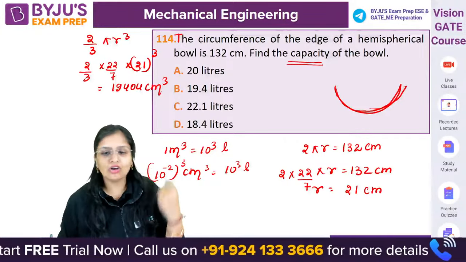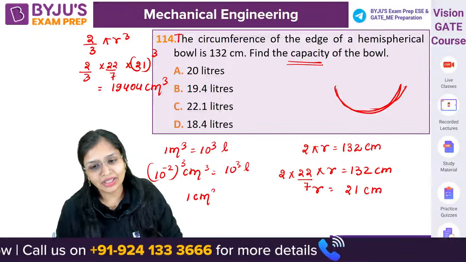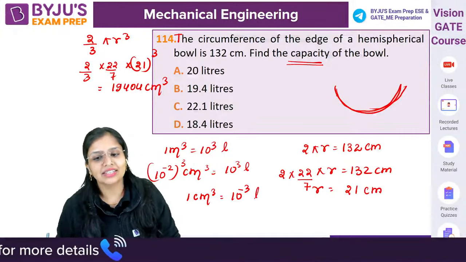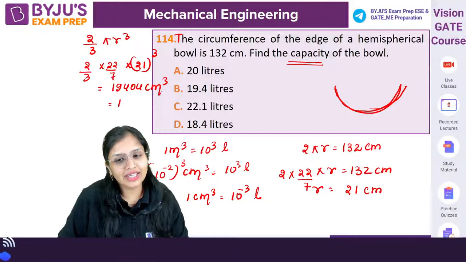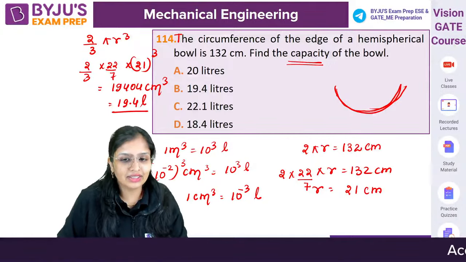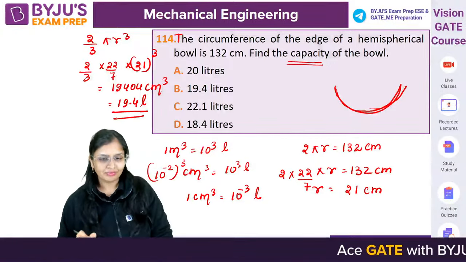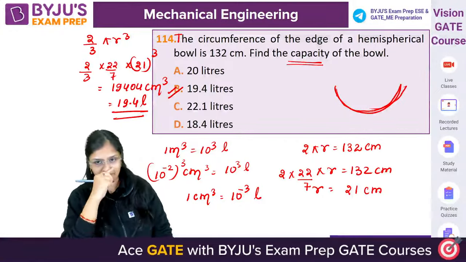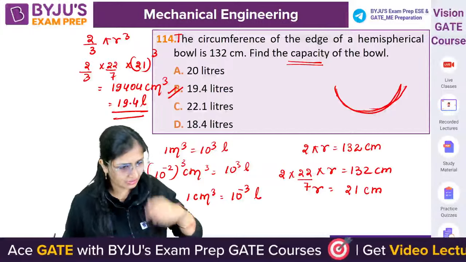So 1 centimeter cube will be equal to 10 raised to power minus 3 liters. So you will get 19.4 liters as the volume. Got it? So B will be the answer. B, it will not be D, it will be B. Check once.